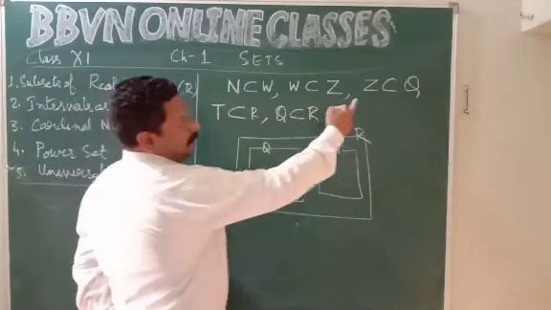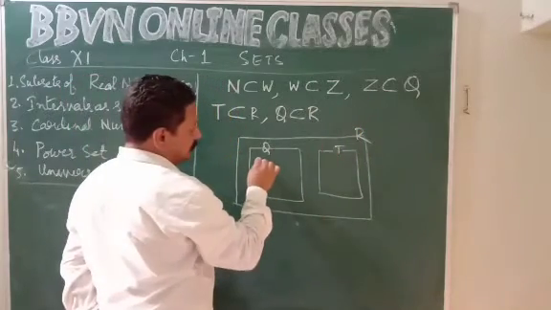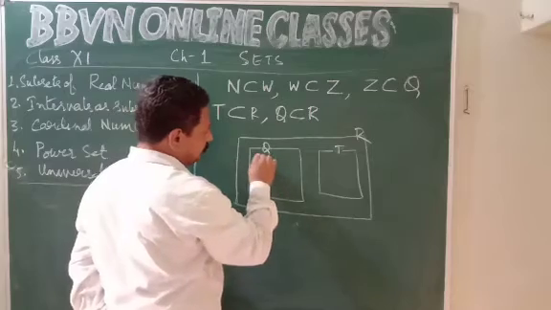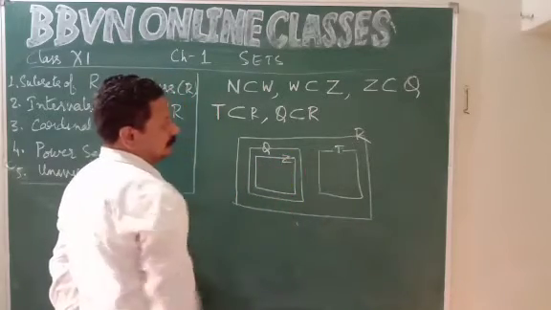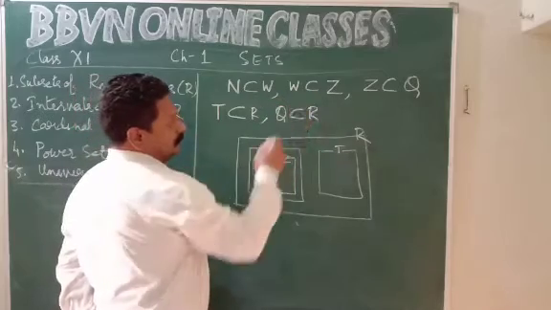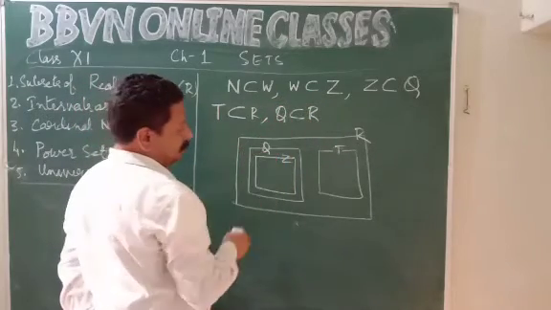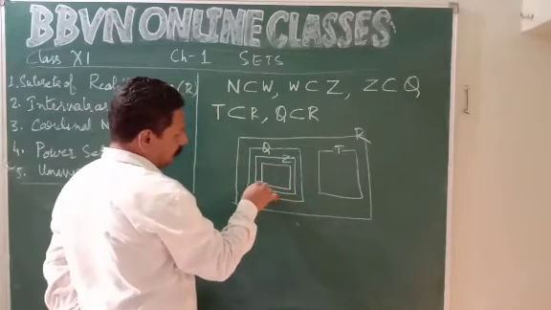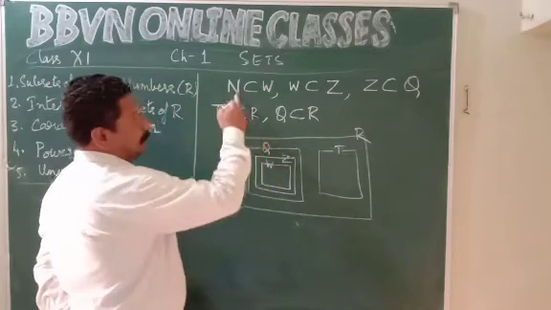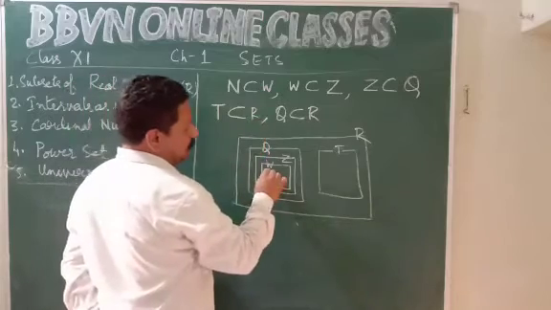Now, integers are the subsets of rational numbers. They are contained inside. Whole numbers, the set of whole numbers is a subset of Z. Then the set of natural numbers is a subset of whole numbers.